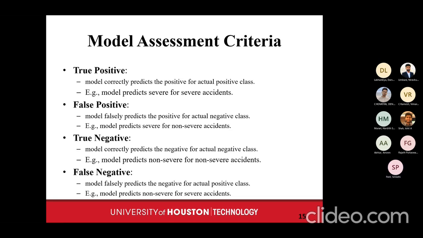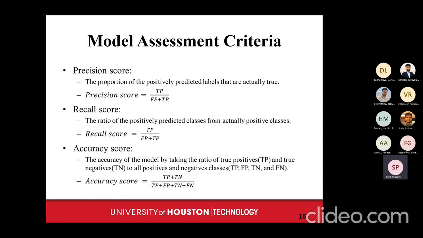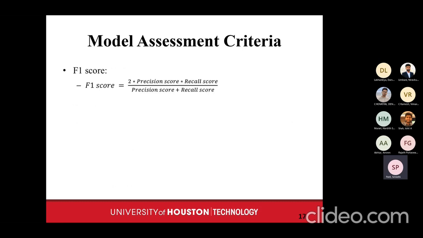And we have 4 criteria, where the first one is the precision score. The formula for this is true positive divided by false positive plus true positive. This is used to calculate the accuracy. And then we have the recall score. This is again true positive divided by the sum of false negative and true positive. And then we have the accuracy score. This is the most widely used assessment criteria, where we calculate the percentage. And then we have the F1 score.